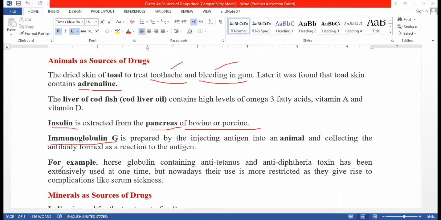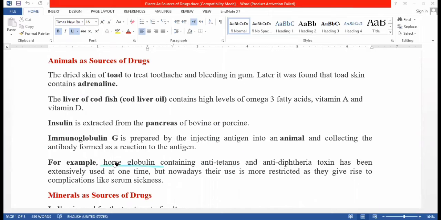Immunoglobulin G, anti-diphtheria and anti-tetanus drugs are also obtained from the animal source.